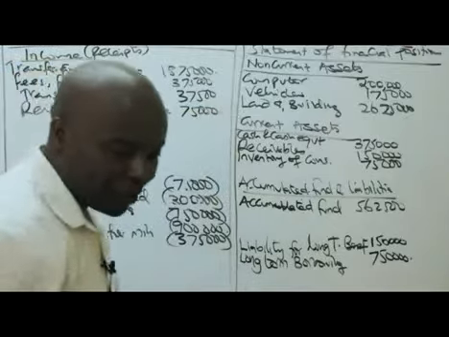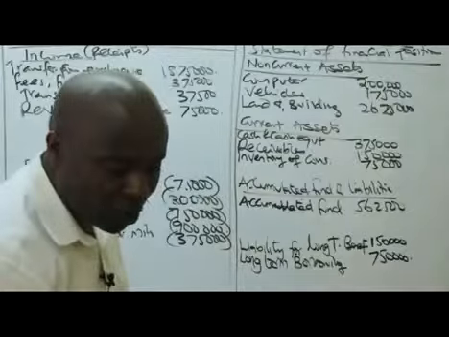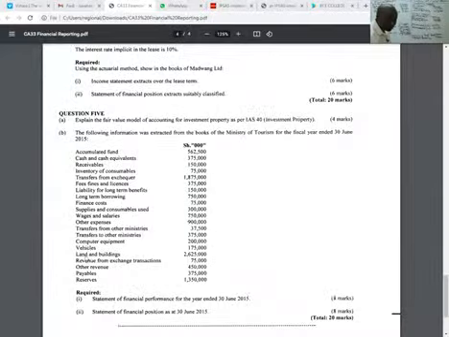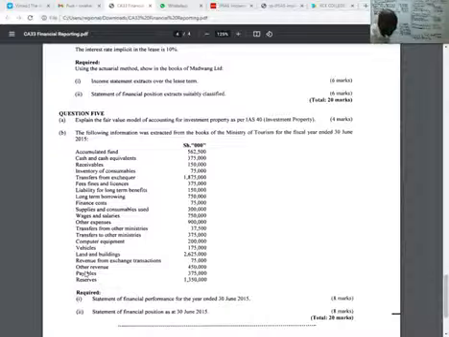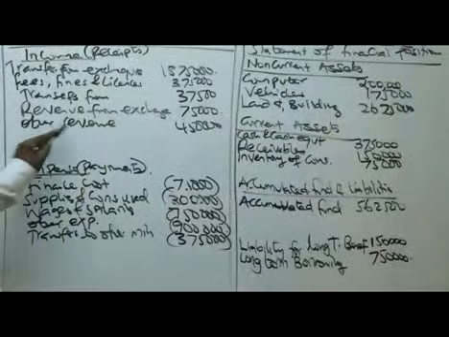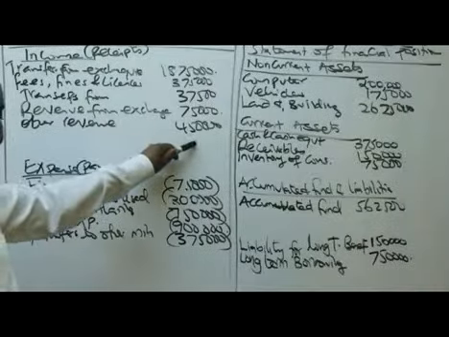After that, ladies and gentlemen, we go to the next one. The next one, what do we have here? The next one is other revenue. Great. Other revenue, how much? Other revenue is 450,000. The other revenue is here, 450,000.